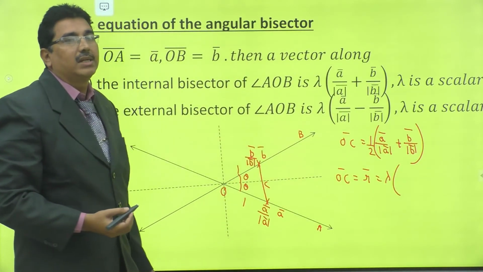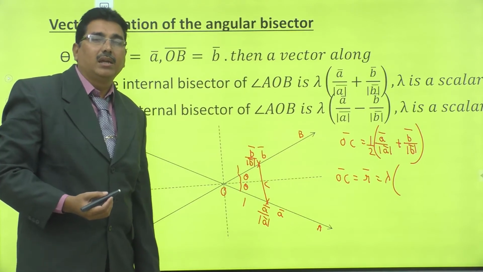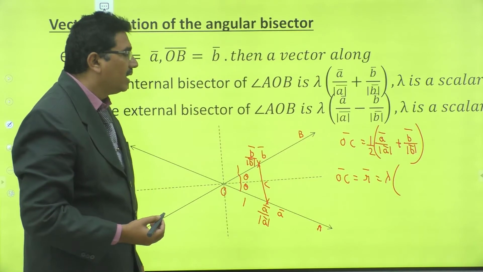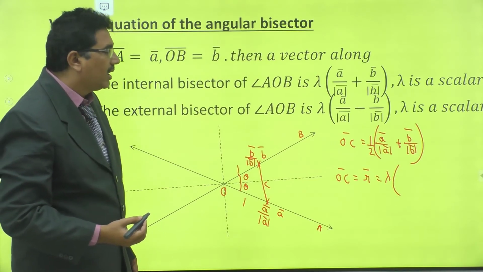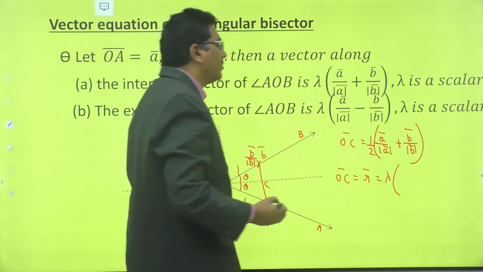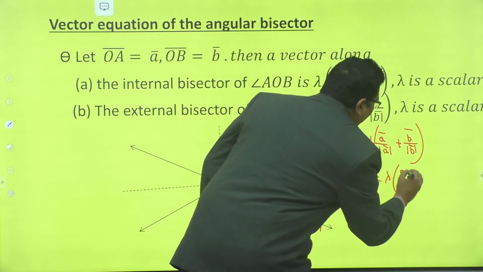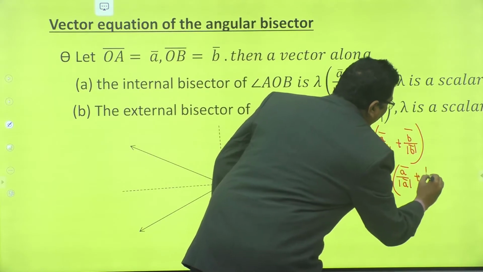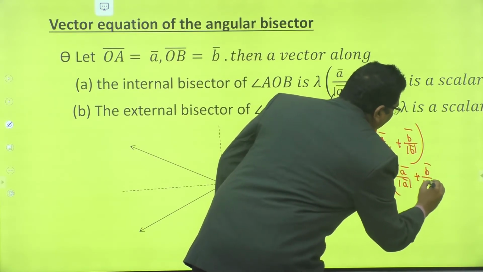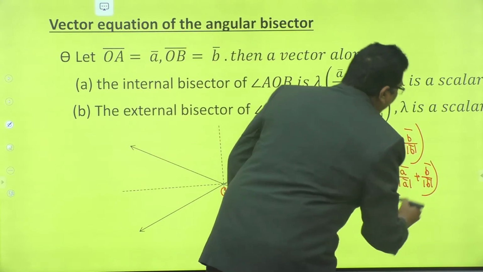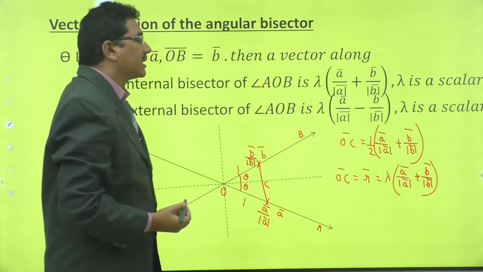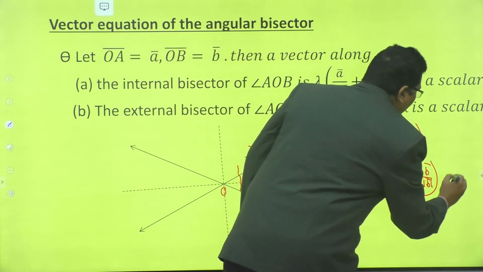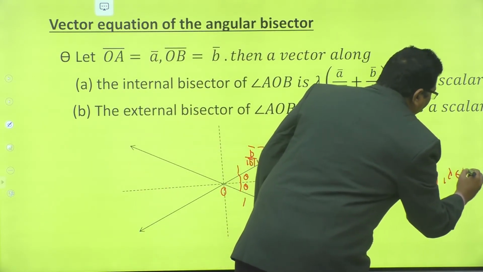Since two vectors are collinear, one vector is a scalar multiple of the other, so OC bar is equal to lambda times a bar by mod a bar plus b bar by mod b bar, where lambda is any scalar, or lambda belongs to R.